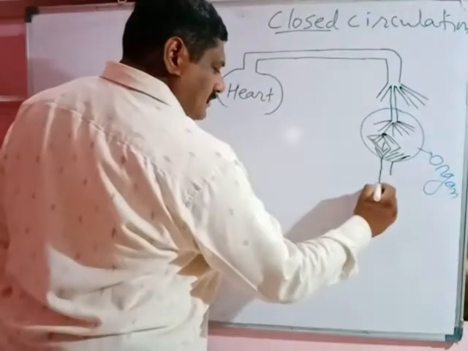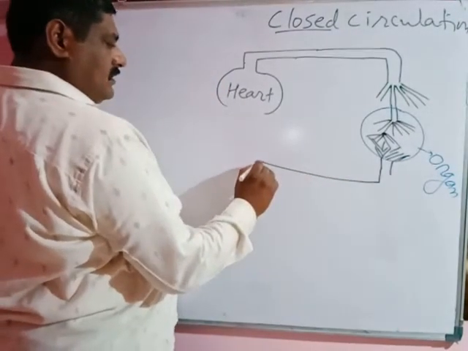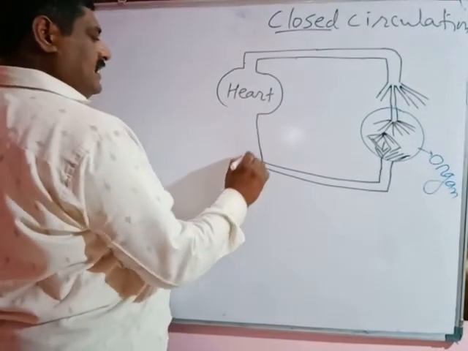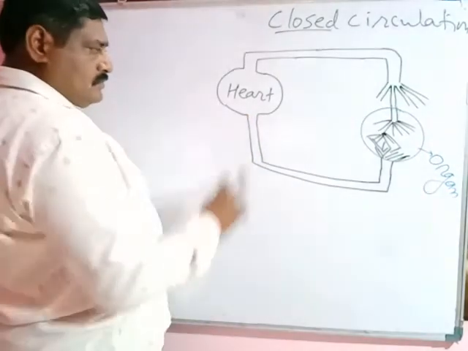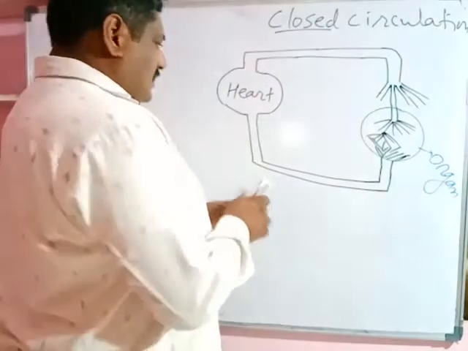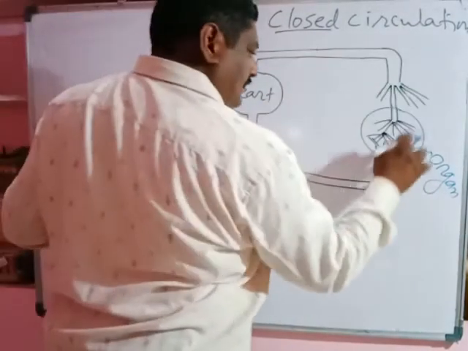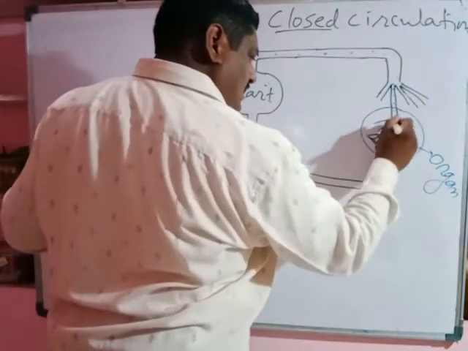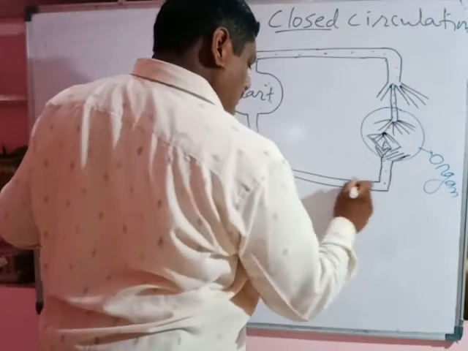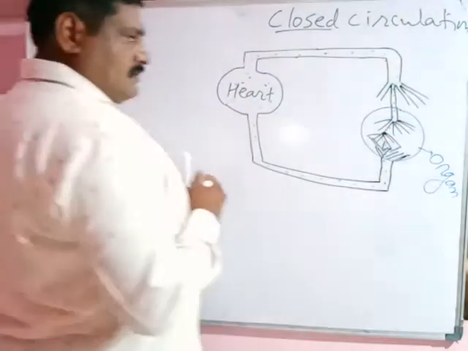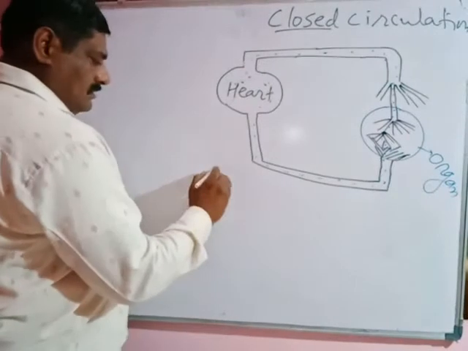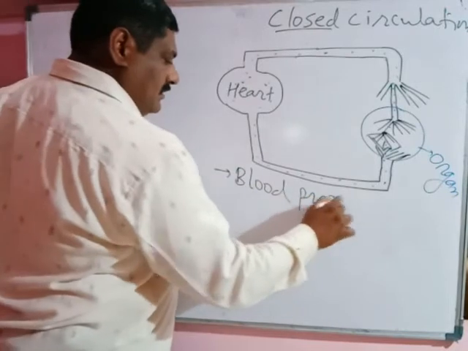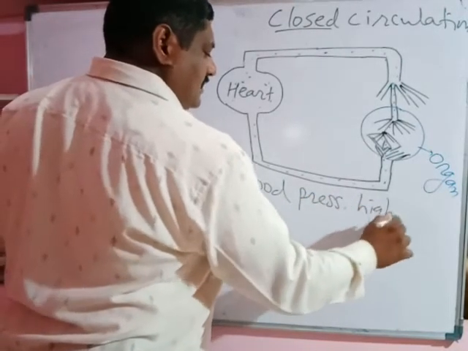The veins collect blood and pour it into the heart with the help of the vena cava. So under the closed condition of the heart and the blood vessels, the blood flows inside the vessels and exchange takes place in a closed condition. This is closed circulation, where the blood pressure is high, and the flow of blood takes place with high pressure.